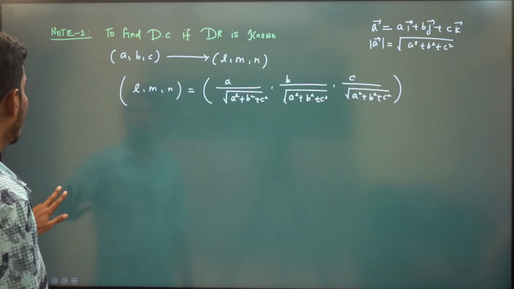Now, a very important next topic. After that, we're going to do some problems.